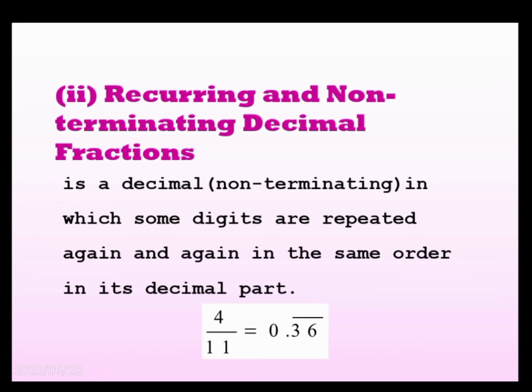For example, 4 by 11 is equal to 0.363636 and so on. And we can write this recurring number like 0.36 bar.